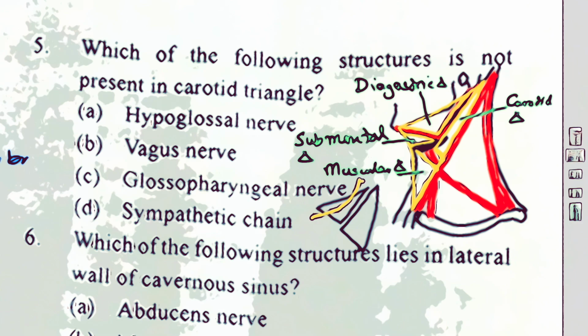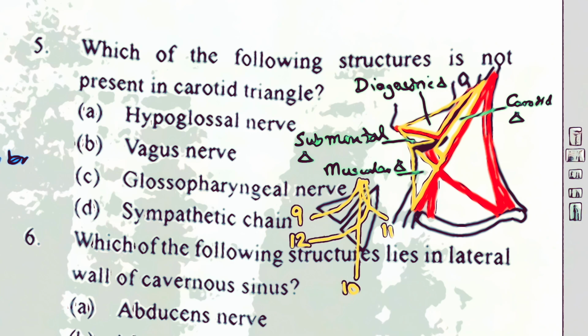Rest of the nerves, this is the vagus. This one is the 9th cranial nerve. This is the 10th cranial nerve. Then you have the 11th cranial nerve, which will move behind. This is the 11th cranial nerve. And of course, you will find the 12th cranial nerve like this. So all these four cranial nerves you will find passing through the digastric triangle. But through the carotid triangle, the ninth will not be passing because it does not descend down that much.